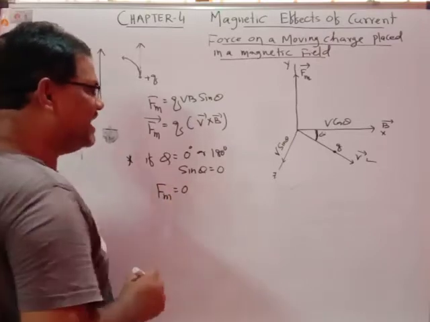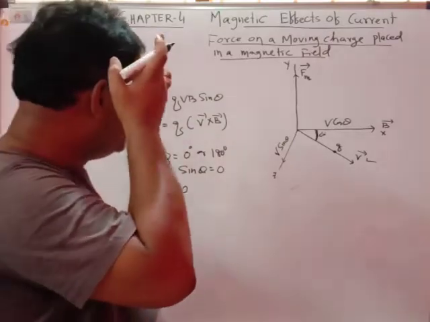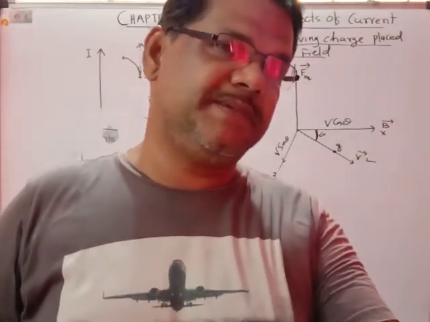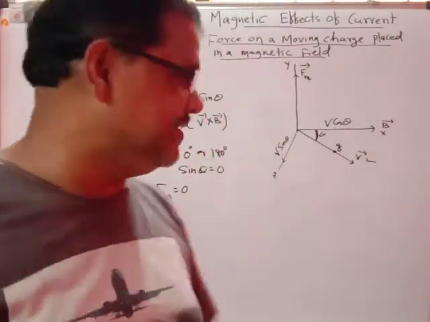That means no force acts on the particle when it moves in the direction of the magnetic field or opposite to it.